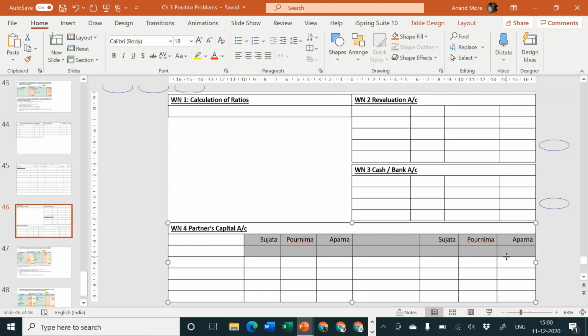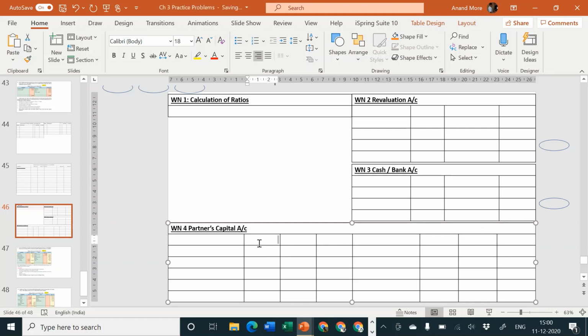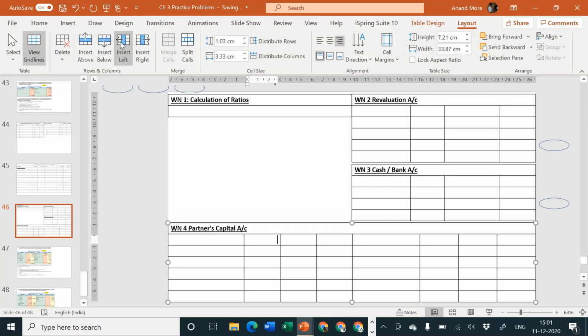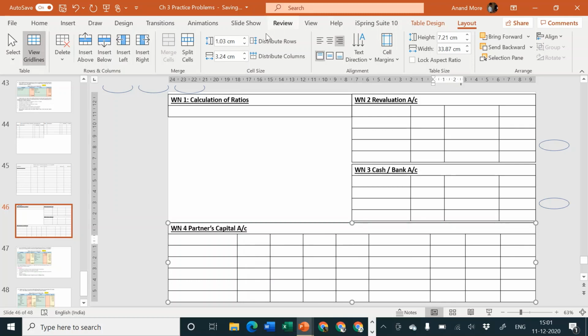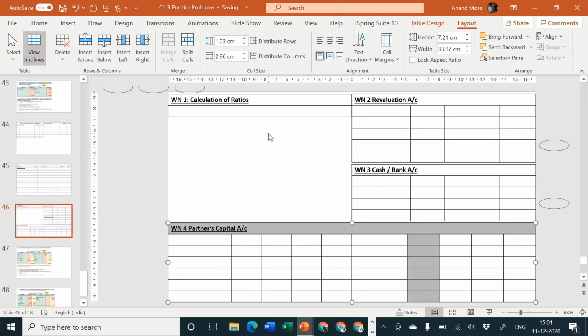You also prepare quickly the entries or the ledger accounts, etc. 2 pages for journal, 3/4 page for ledger, 3/4 page for balance sheet, and then you can consider 4 to 5 lines for revaluation account, 4 to 5 lines for cash or bank, and then 4 to 5 lines for partners capital.